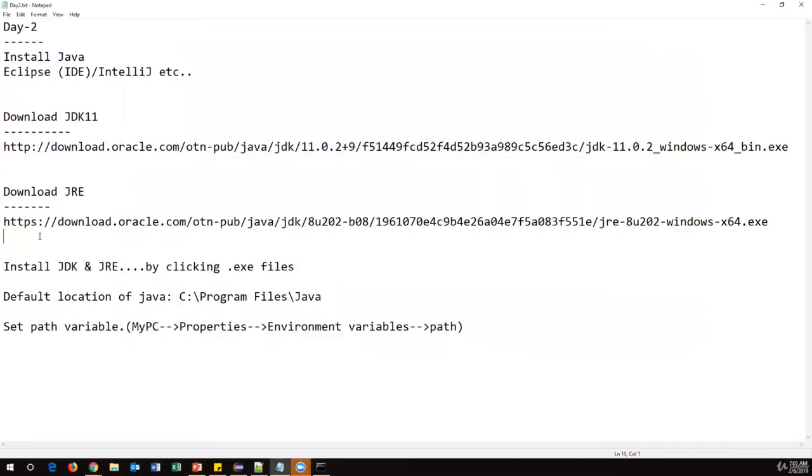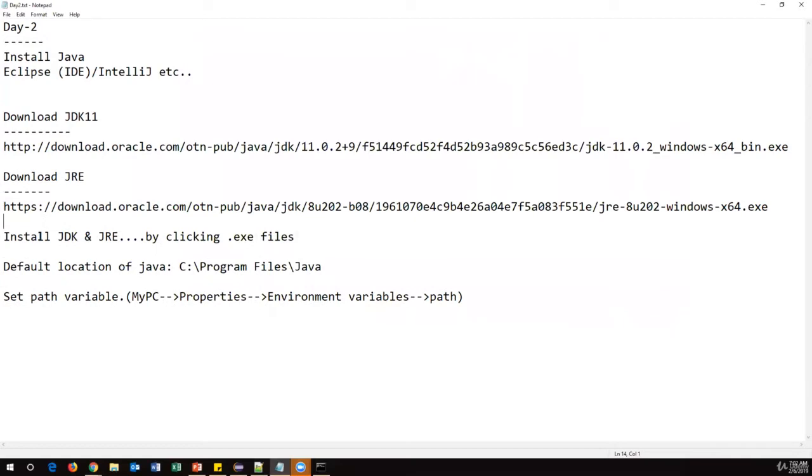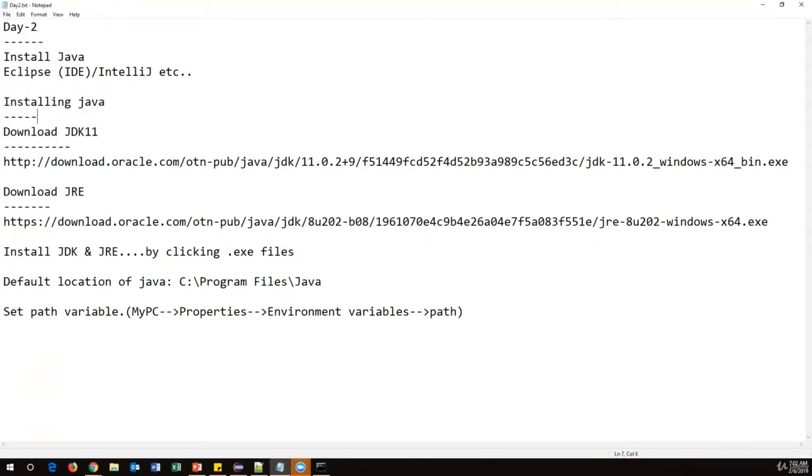So these are the steps you have to follow at the beginning. Install the JDK and JRE, which go to their default location, and then configure the path. These are the settings you have to do at the initial level. And today itself, we have to configure all these things and get ready with them. Till here, we have seen how to install Java.